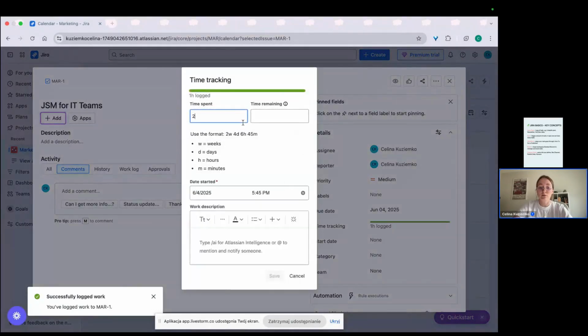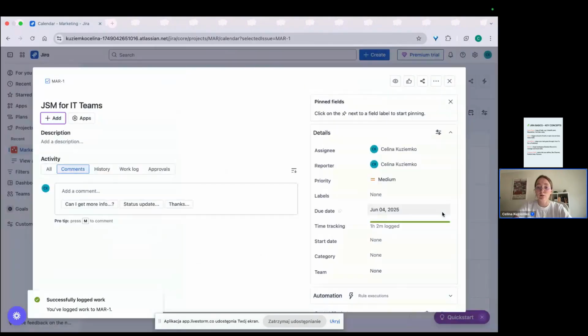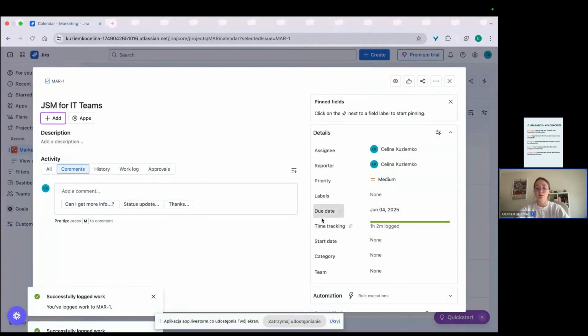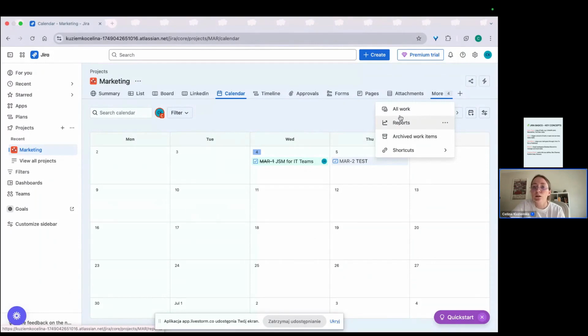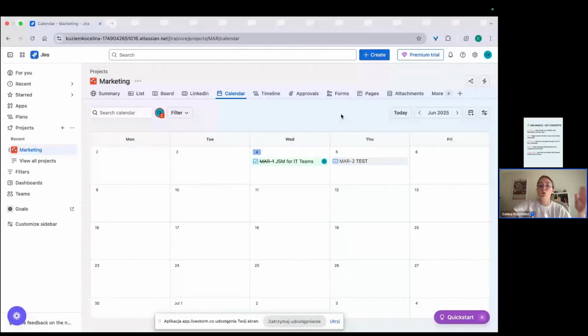Then you can add more, so it will be 1 hour, 2 minutes, and so on. If you want to see all of this work, how many hours you worked on this project, I think you can have this in reports. You should have the all work summary.